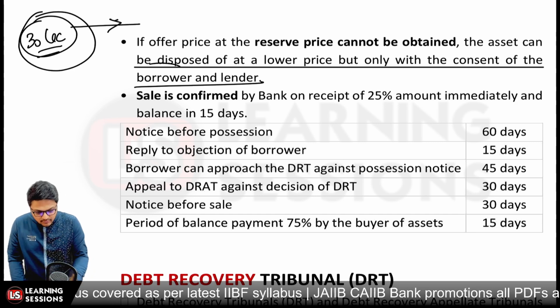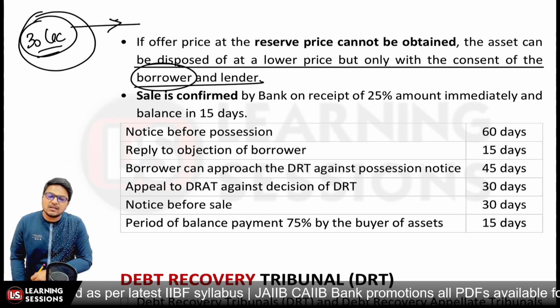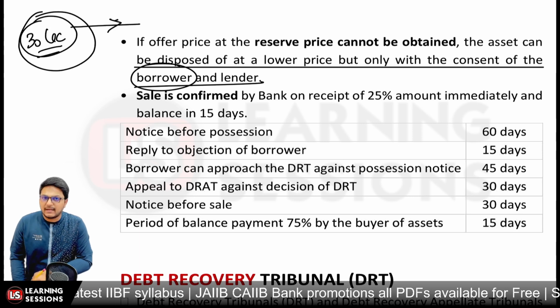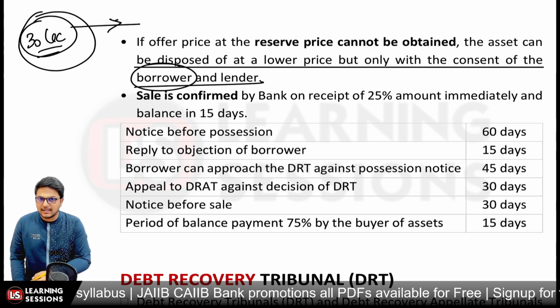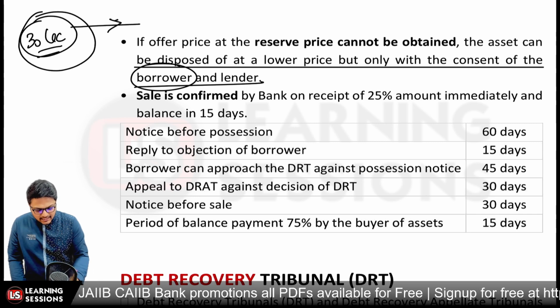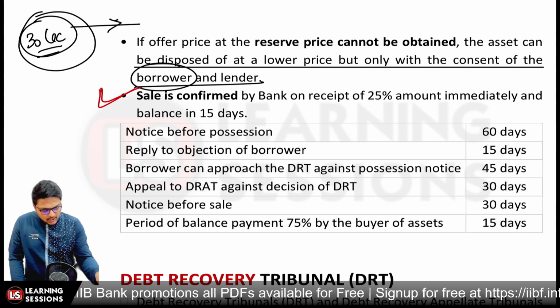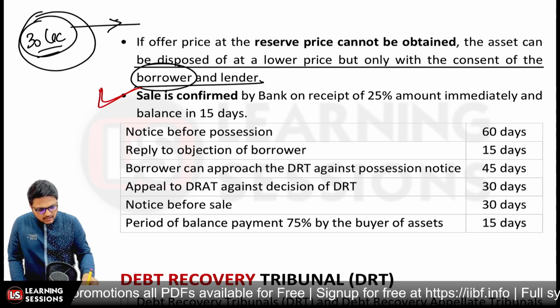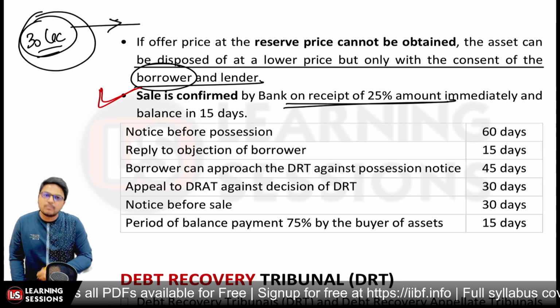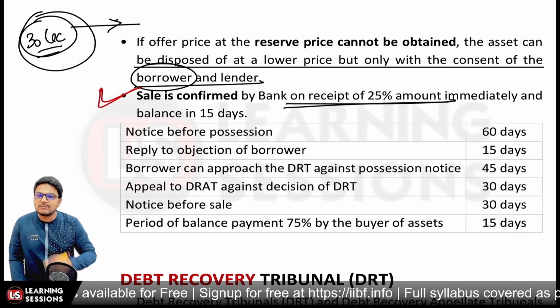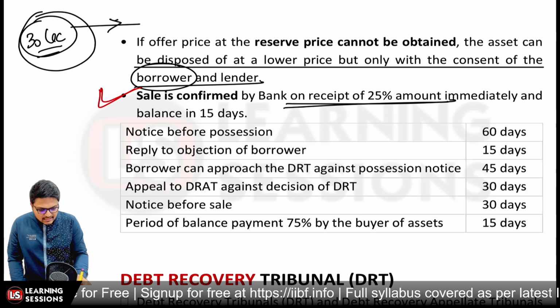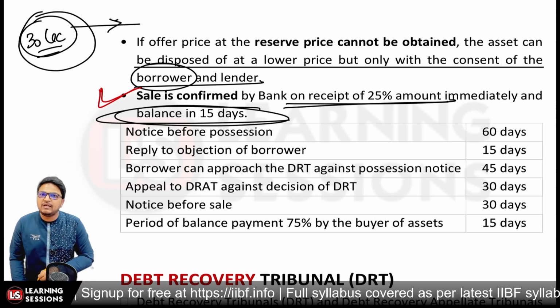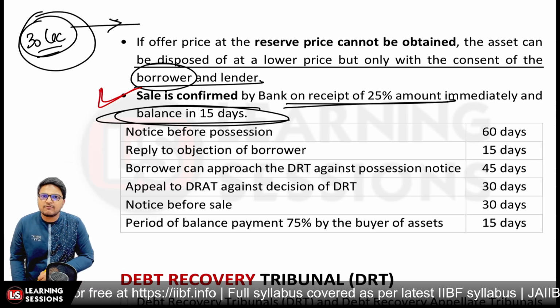So you have to take the consent from the borrower, only then you can be selling the particular asset at a lower price, lower than the reserve price, right? And once the sale is confirmed, kindly note it down, 25% amount is to be deposited immediately. The sale will be confirmed on the receipt of 25% amount, and the balance 75% amount is to be paid in 15 days, right?